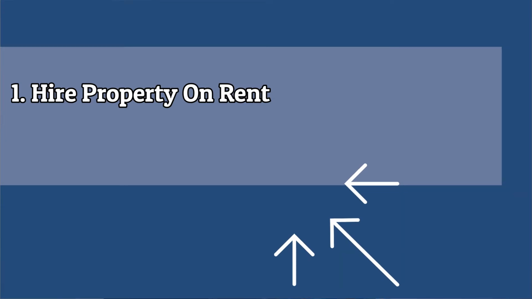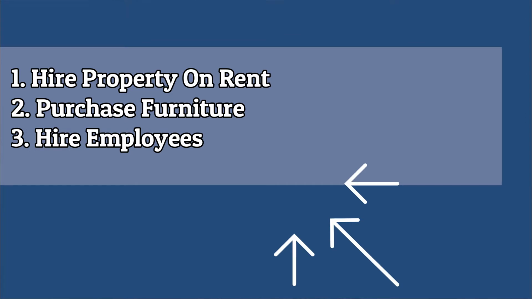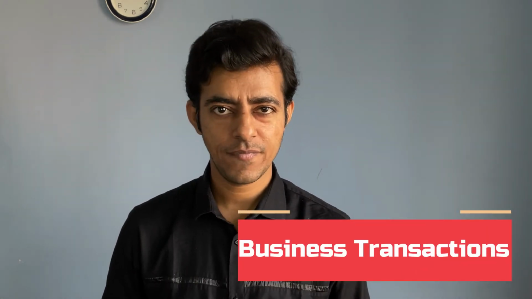Then we will purchase fixed assets, furniture, to start the business. We will hire employees also so that we can run the business with them. We will also purchase goods or grocery, whichever we want to sell. So see, there are various activities happening. These are all activities done out of rupees 10 lakh. Whatever activity we are doing here is called a business transaction. Why business transaction? Because we are doing this transaction for business. So that's where the term business transaction comes in, which is done out of rupees 10 lakh, and every transaction which is done with money in business is called a business transaction.